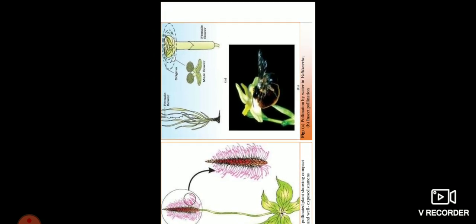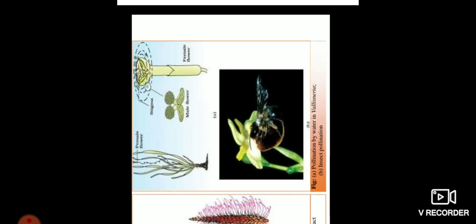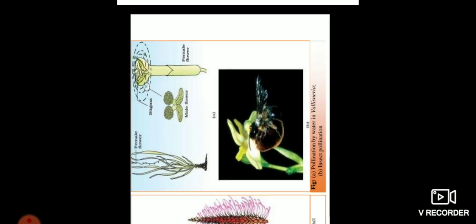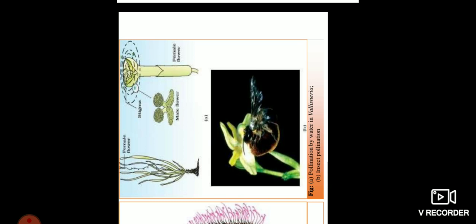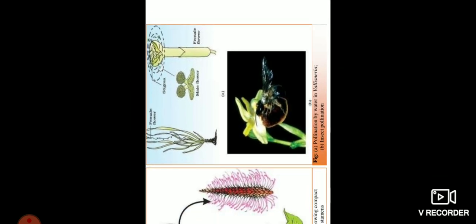Next, B shows the upper female flowers and stigma. This is water pollination, as in Vallisneria. The other diagram shows insect pollination, where insects come into contact with the flowers.